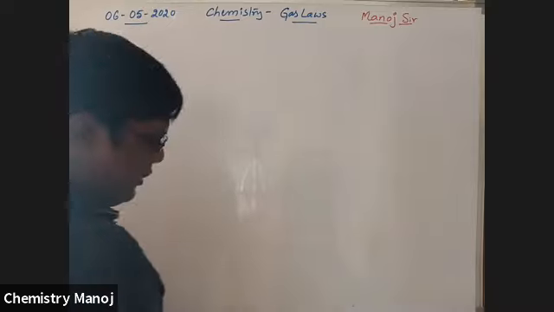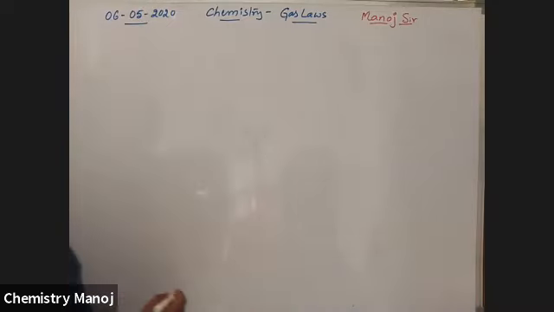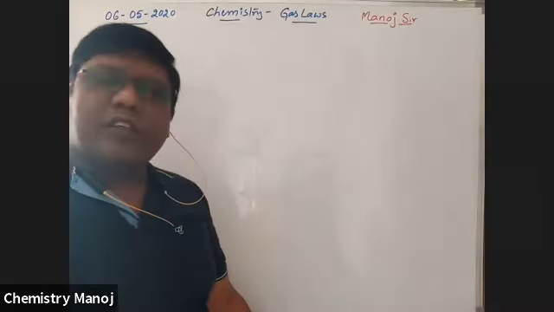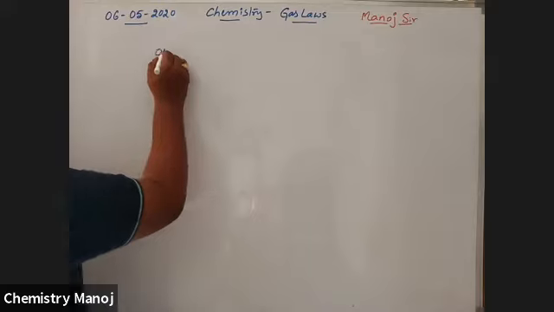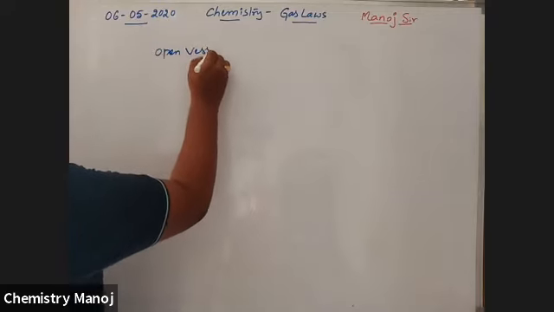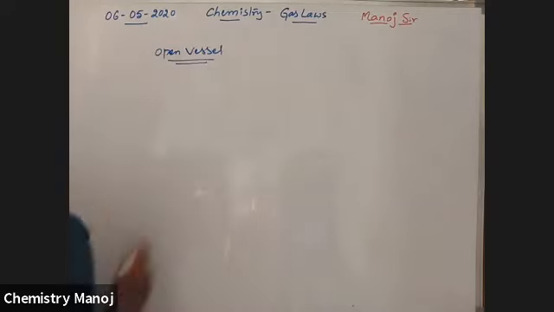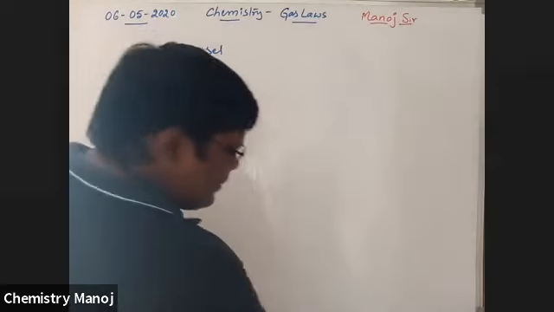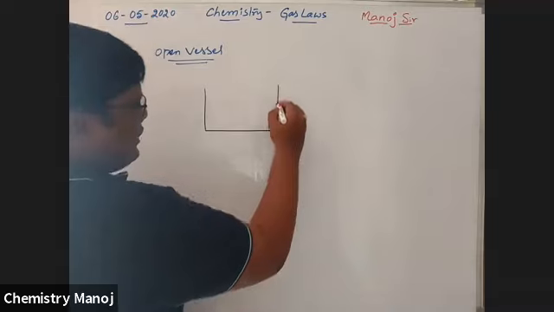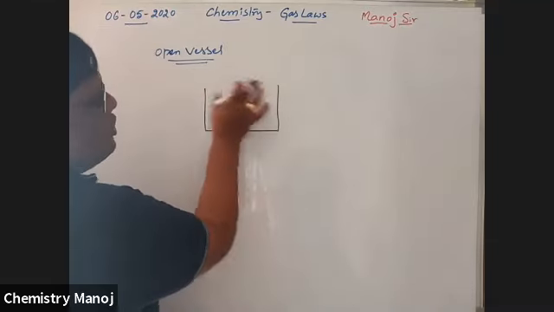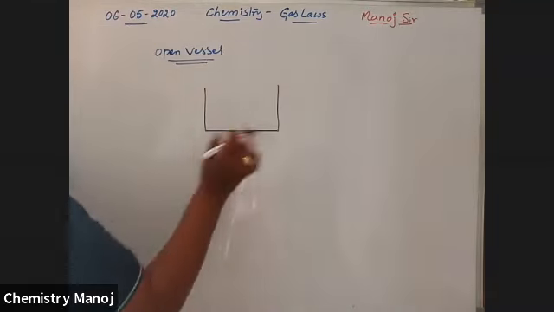Okay, different concepts. And what are those concepts? In most of the problems, open vessels are used. Whenever the term open vessel is used, it means a vessel which is not closed at the top. It is just an open vessel.